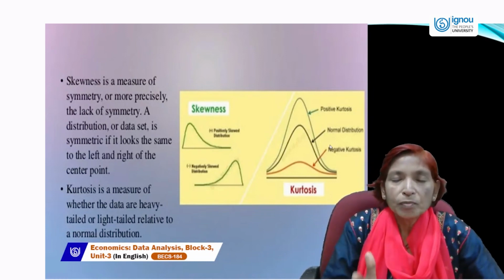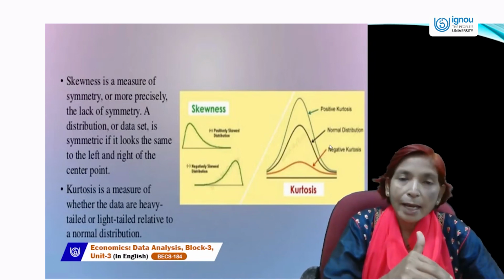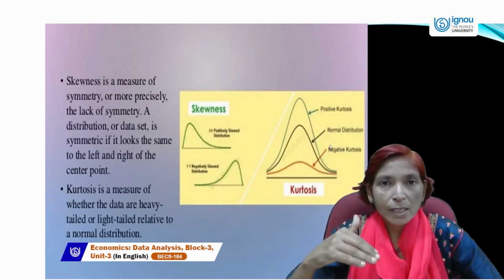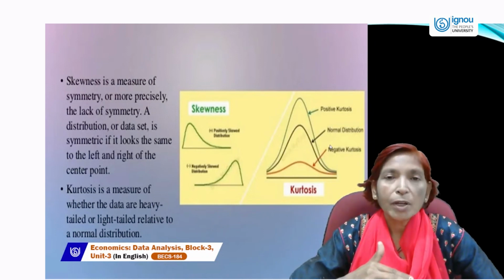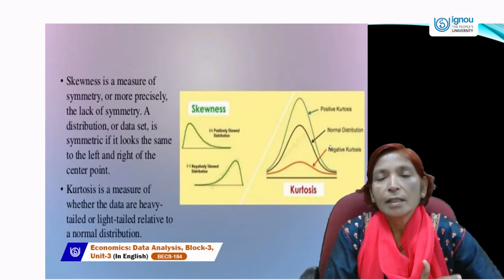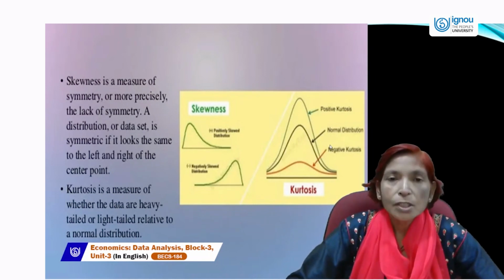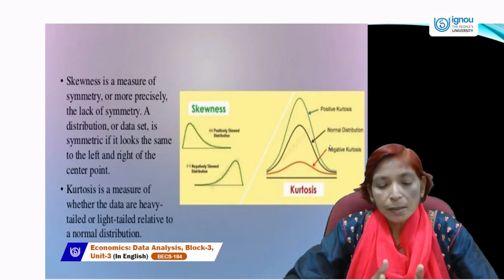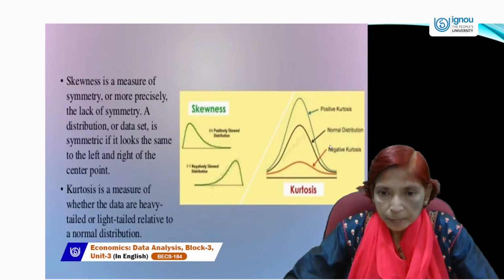And if the diagram slope is more towards the origin, if the slope of this skewness curve lies towards the origin, that will be called negative skewness. And if the slope of this skewness lies towards the x-axis, that will be called positive skewness. So the diagram slope tells us whether the skewness is positive or negative.